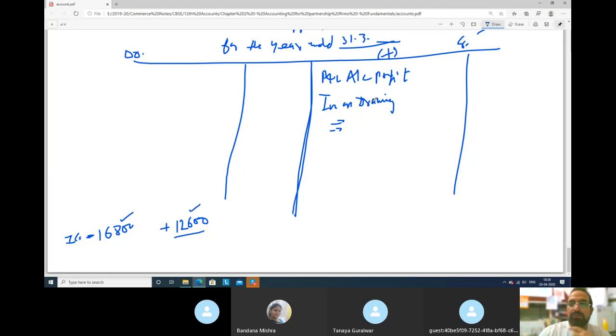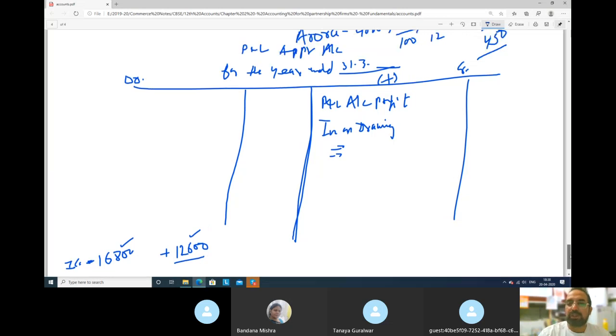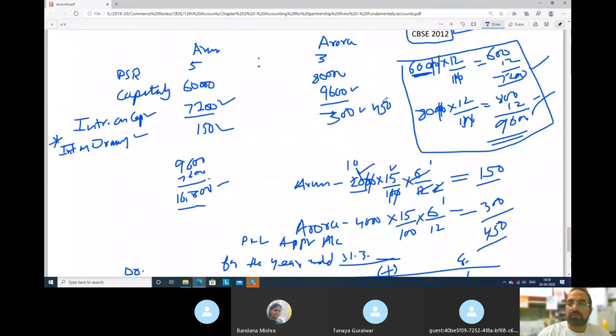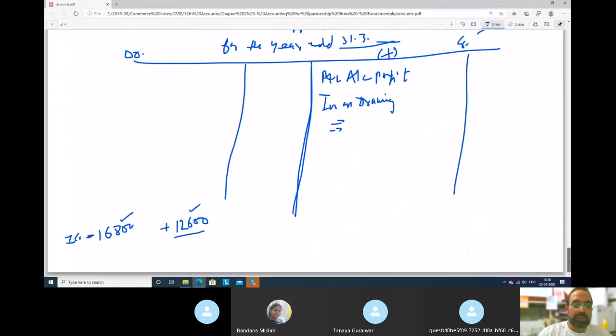For example, if we add drawings also, the interest on drawings that we will get is how much? 450 rupees. So if we add that interest to our profit, which we will get from the partners as interest on drawings, 450, total becomes how much?